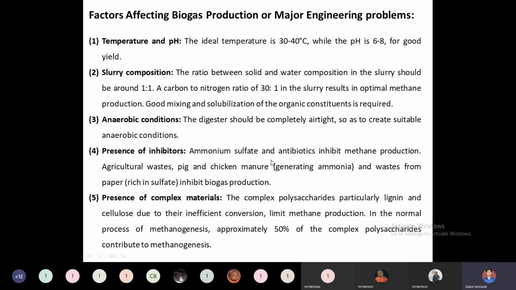A large part of these polysaccharide components will only contribute to methanogenesis, or the production of methane from biomass. So we need to fix the cellulose and lignin composition to a maximum of 50%, and the rest will be the other components. These are the major engineering problems encountered in biogas plants.